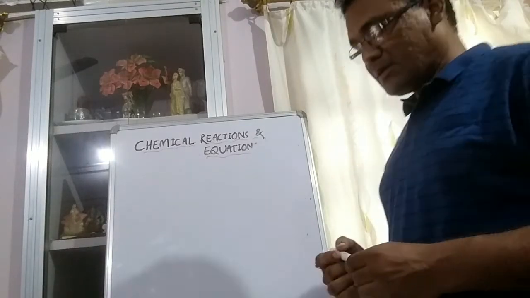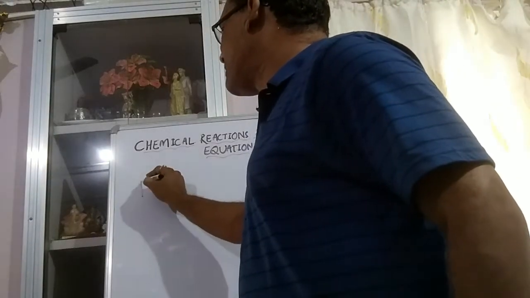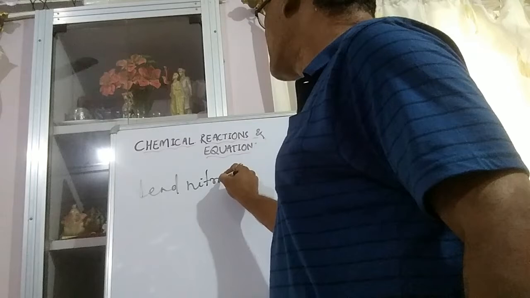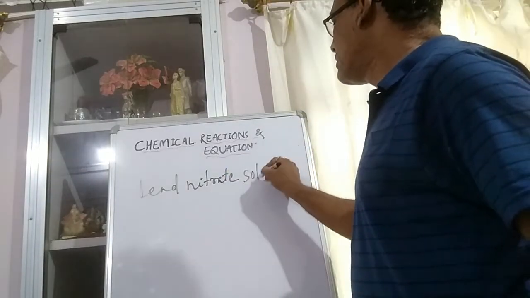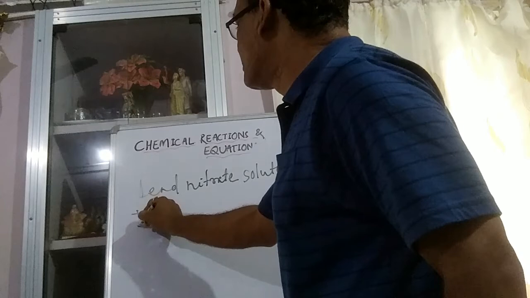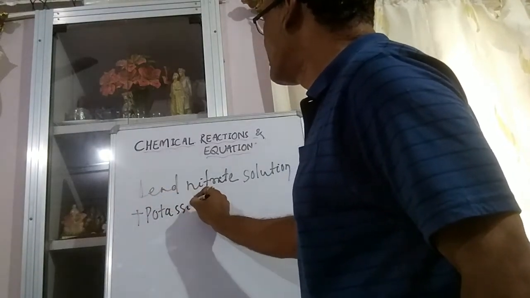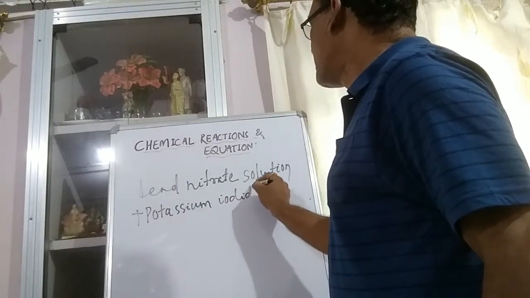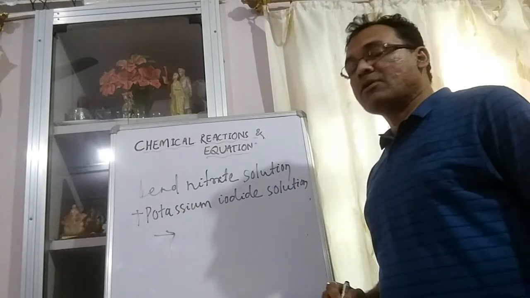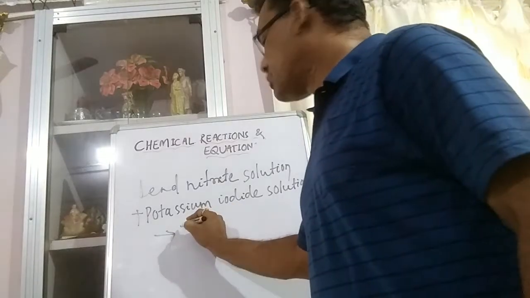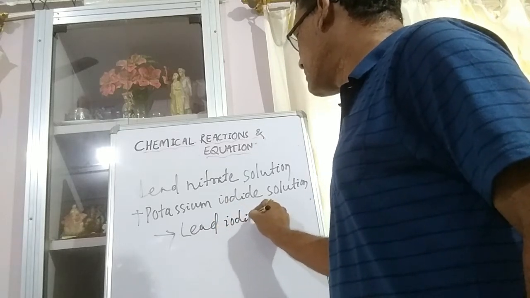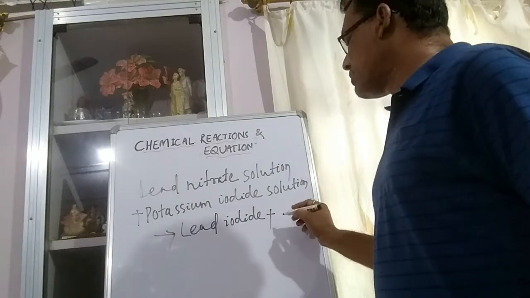Another reaction: if you take lead nitrate solution and add it to potassium iodide solution, we'll get a yellow precipitate of lead iodide, and potassium nitrate solution will be obtained.